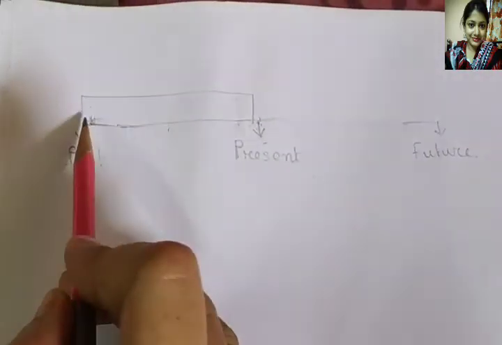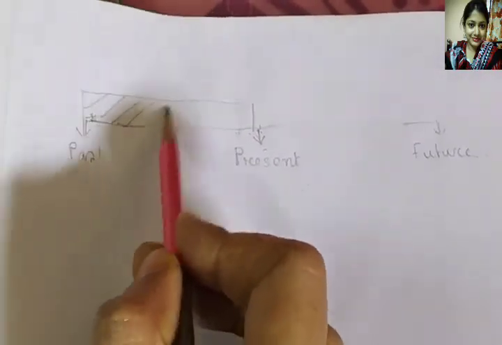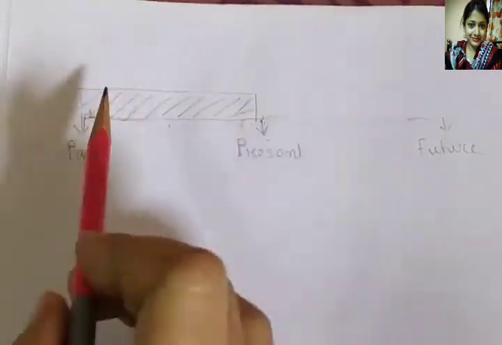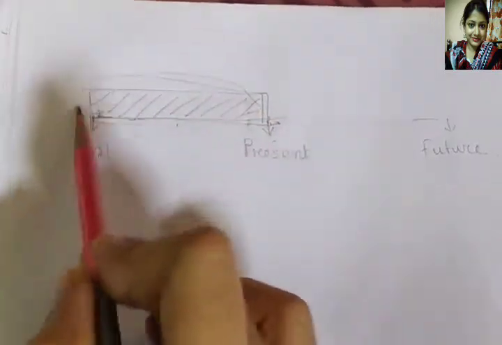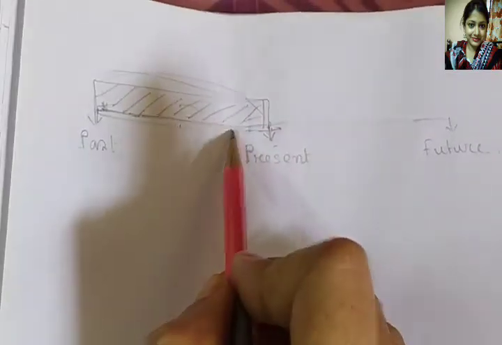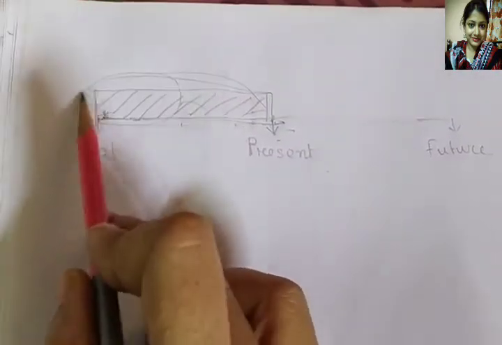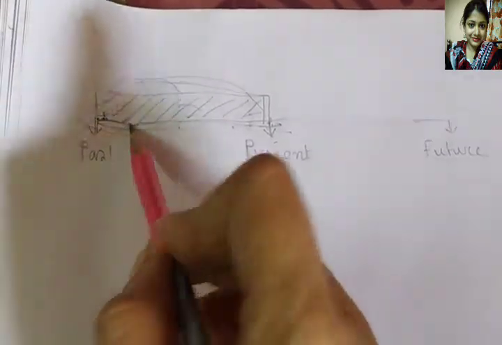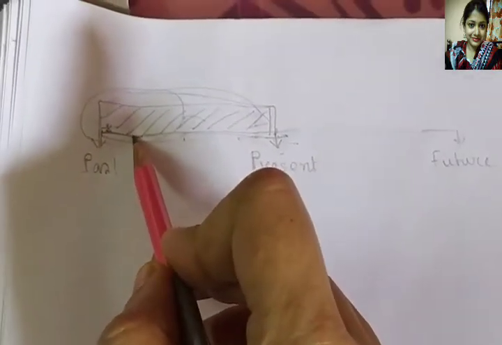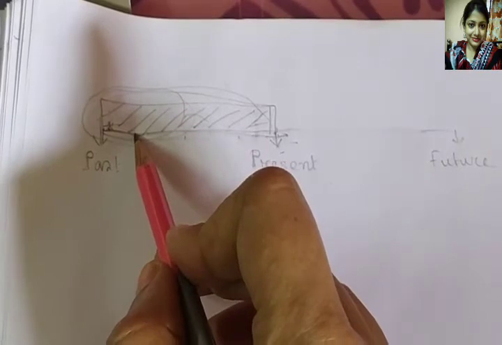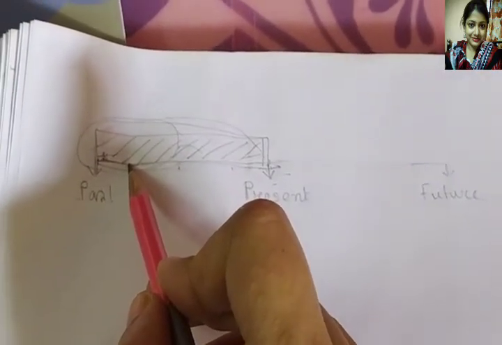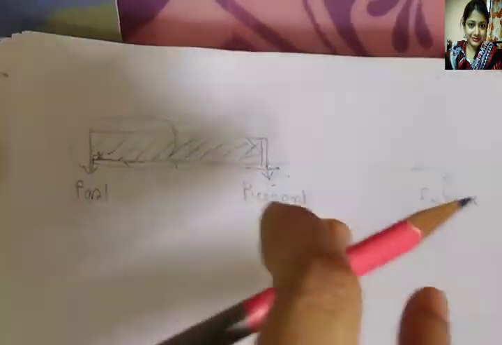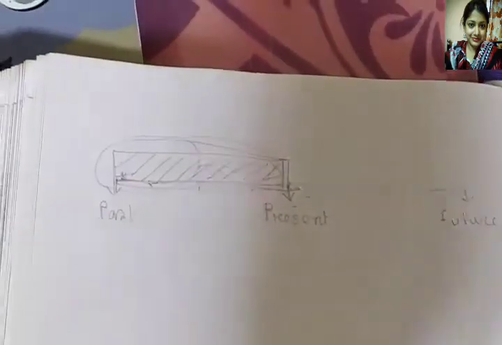In this past time, all actions have happened, but it is present now, so all actions happened in past times. That's why, for indicating these actions that happened in the past, we can apply simple past tense, past continuous tense, past perfect, and past perfect continuous.